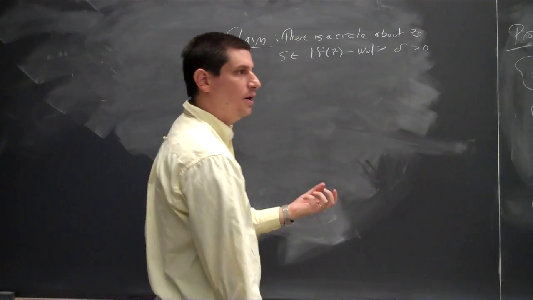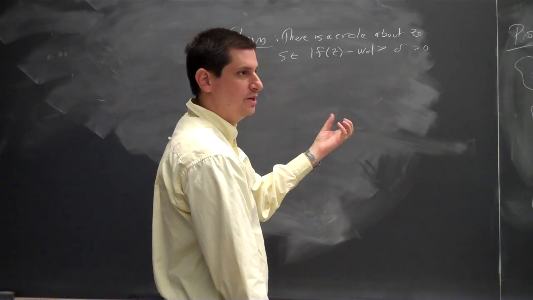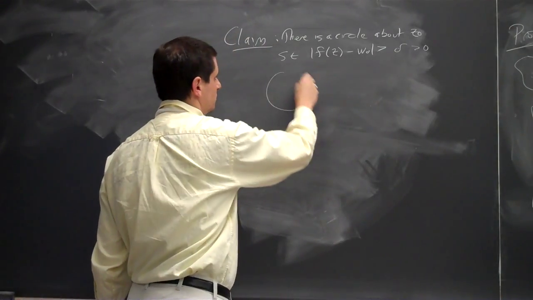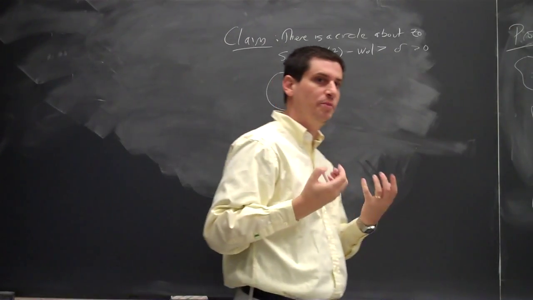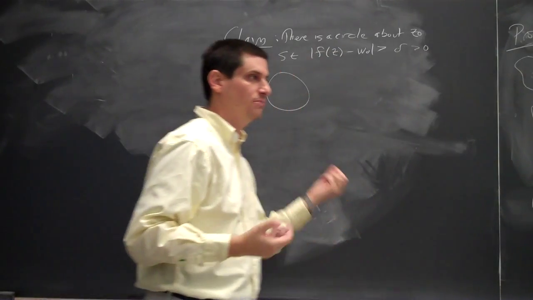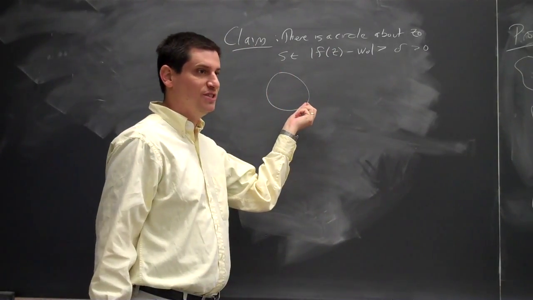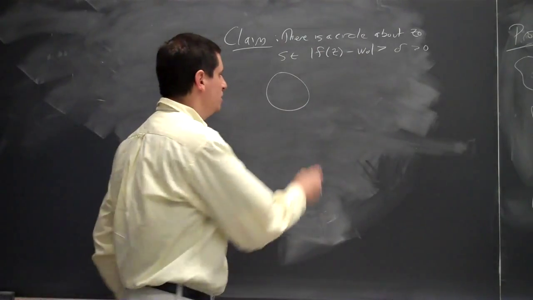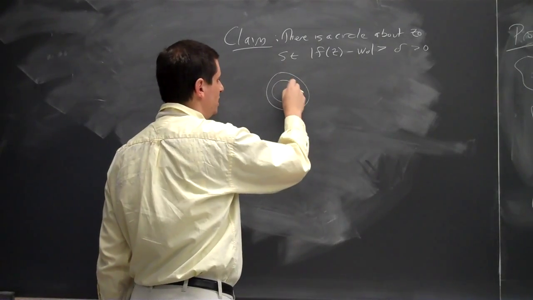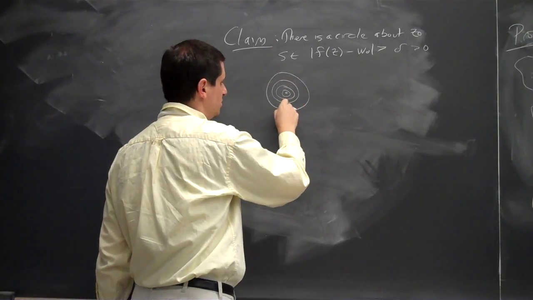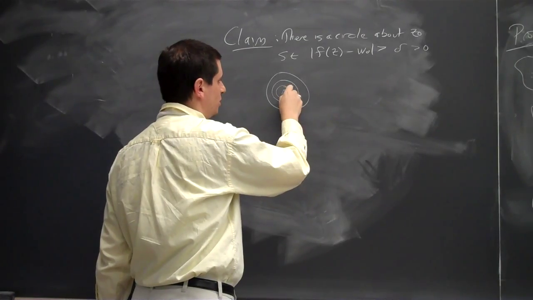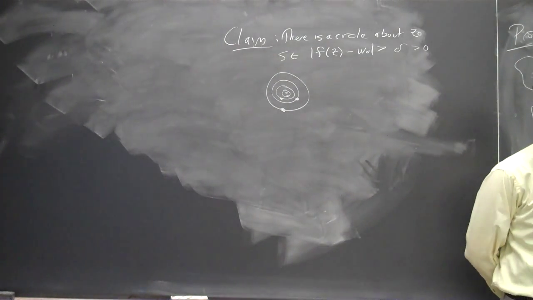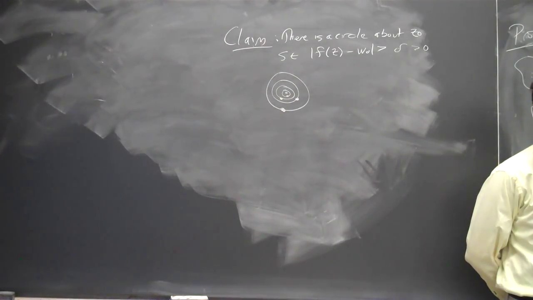So again, by standard results from analysis, I have a closed set. I have my circle. A continuous function on a closed compact set takes its maximum and minimum value. If that minimum value is not 0, hooray, I win. It's strictly bounded above from 0. That's my delta. The only danger is if every circle I draw about z naught, there's a special point where it's equal to 0. So maybe this is my sequence of points. What would happen? I would get an accumulation point. Does that contradict the open mapping theorem?